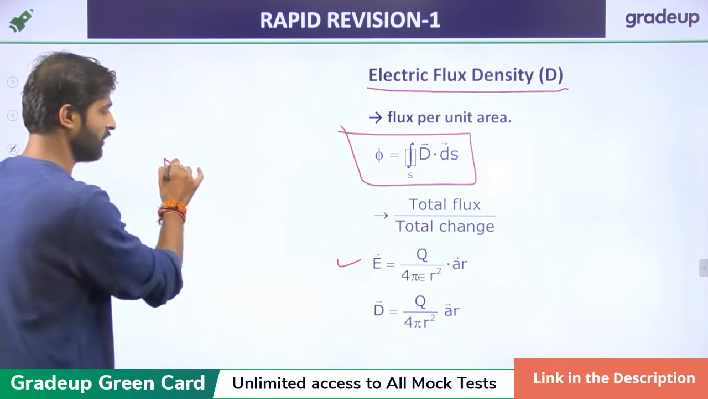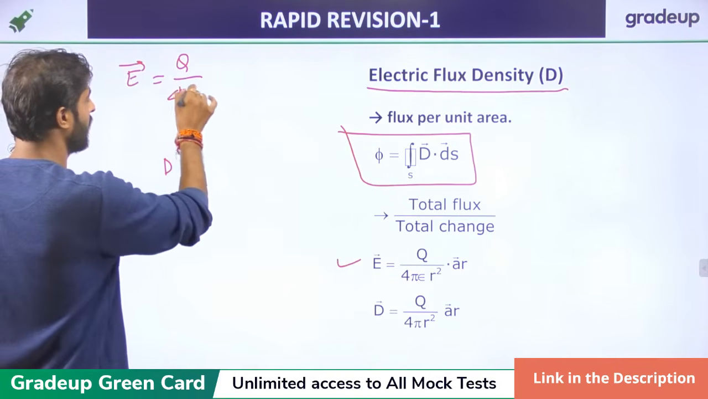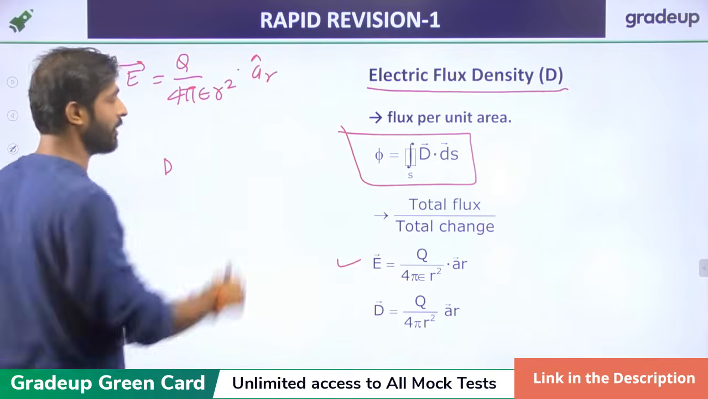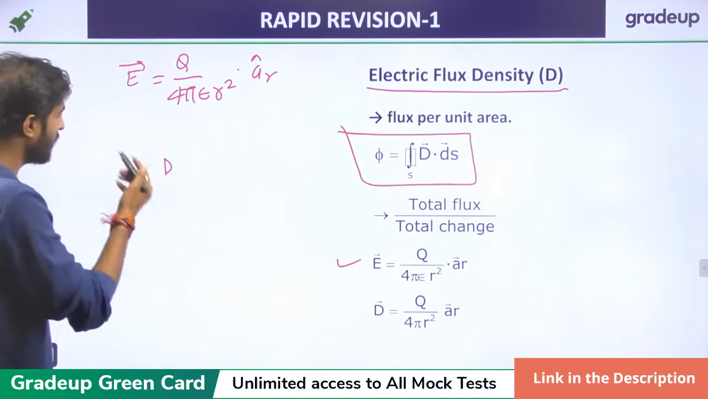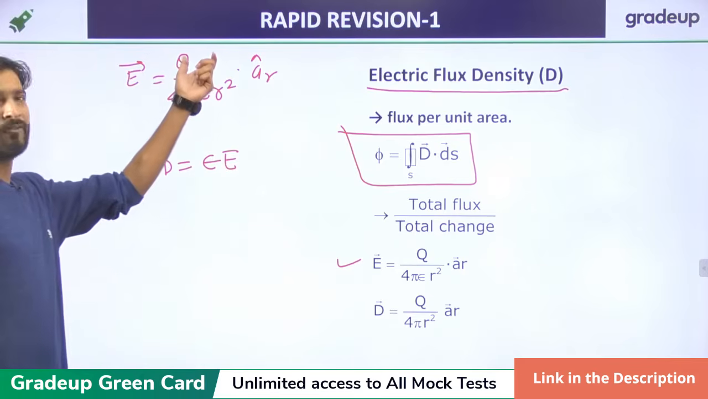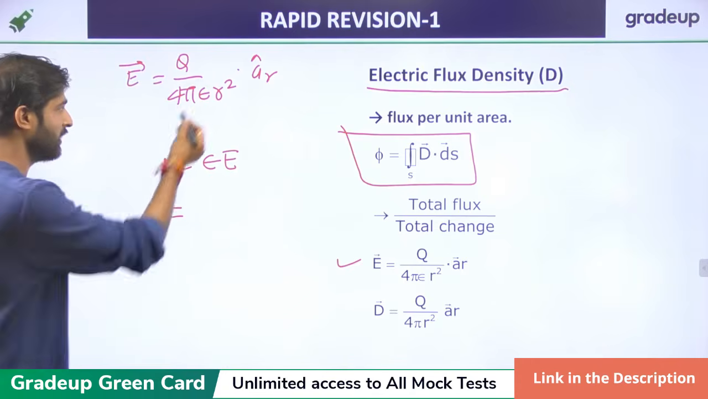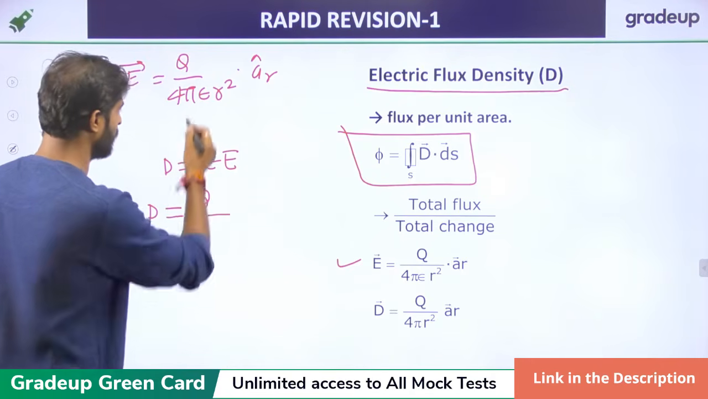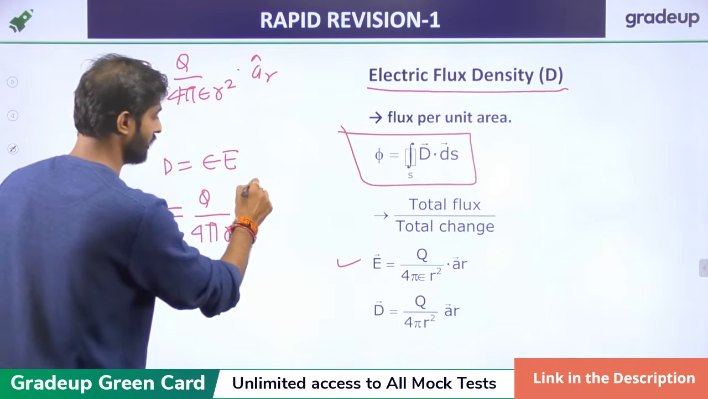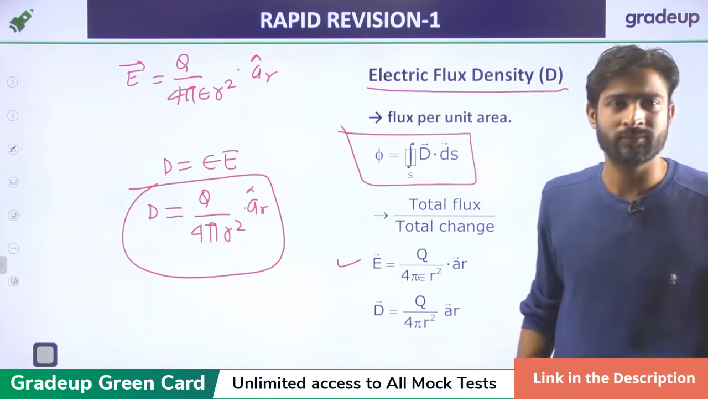And we have derived that E is Q upon 4 pi epsilon R square, in the direction of AR cap. D is just epsilon times E, so if we multiply E by epsilon, we get D. So just remove the epsilon from this equation, and D is Q upon 4 pi R square AR. You will get this formula.